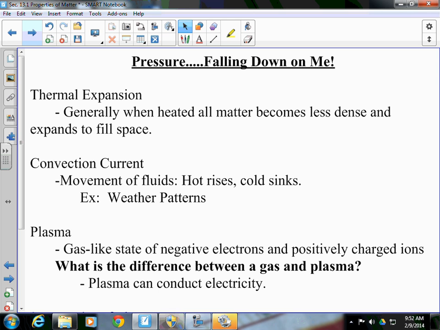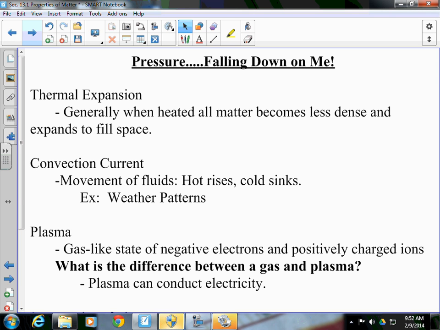Thermal expansion, just a general note on thermal expansion. Generally, when heated, all matter becomes less dense and expands to fill its space. What's the one exception to that rule that you can think of off the top of your head? Water. When water's heated, it takes up less space. When water cools, it expands. So that's the opposite. When we talk about convection current, that's the movement of fluids. So hot rises, cold sinks, such as weather patterns.